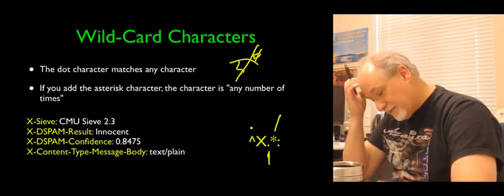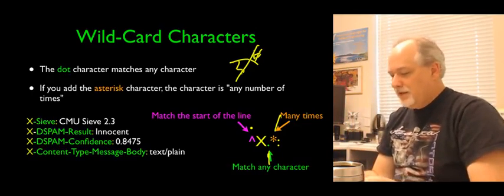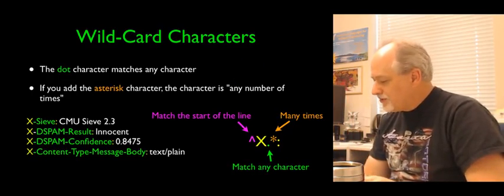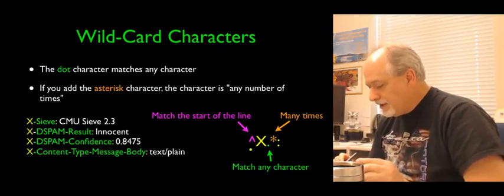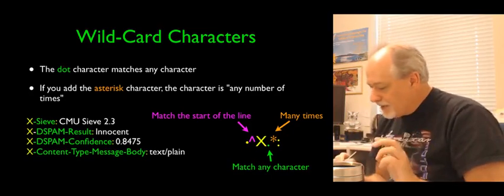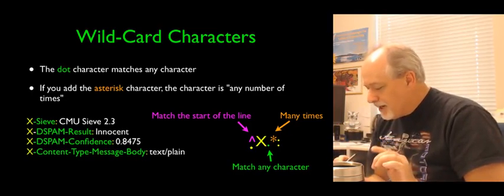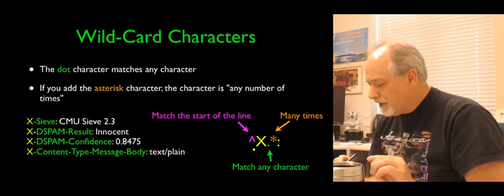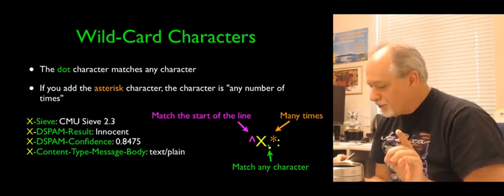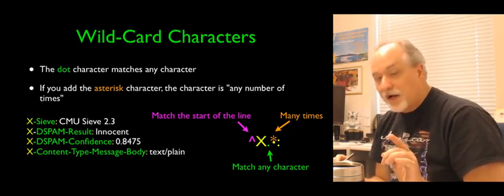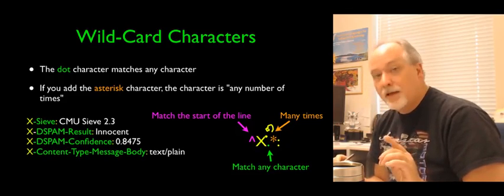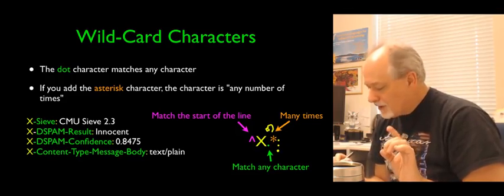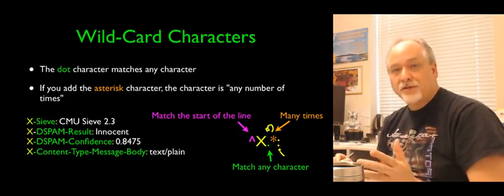So if I look at this and color code it to make a little more sense, the caret is part of the regular expression programming language. It says I'm a virtual character matching the beginning of line. The X is a real character. The dot is part of the regular expression programming language, meaning any character. Star is part of the regular expression programming that says the immediately previous character many times, zero or more times, and then colon matches the colon.